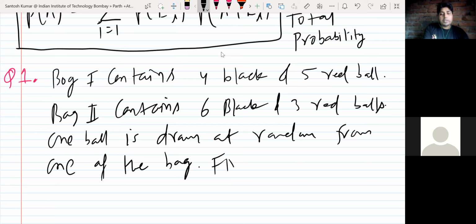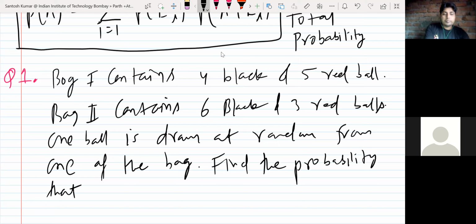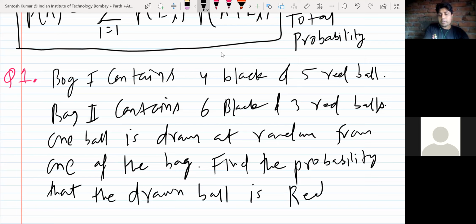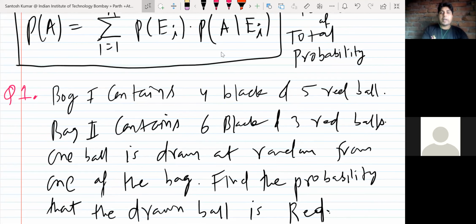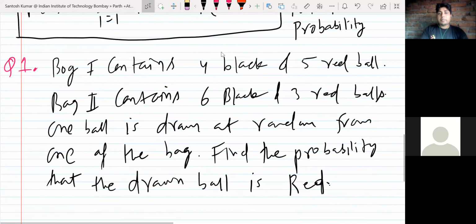So find the probability that the drawn ball is, let me call it, red. Okay, so try to fit this question on the total probability formula. So see, in the total probability, what happens? There must be some partition, like two or three possibilities, and there will be nothing common in that.